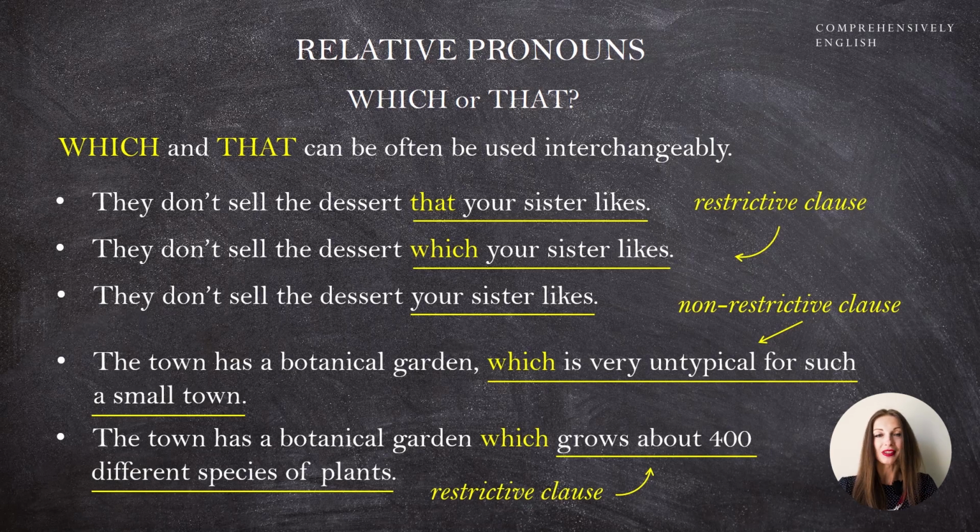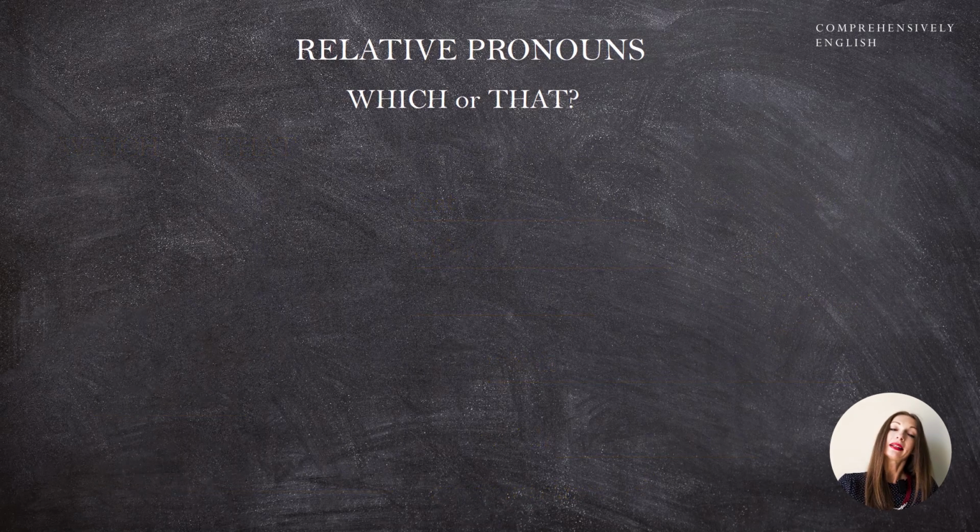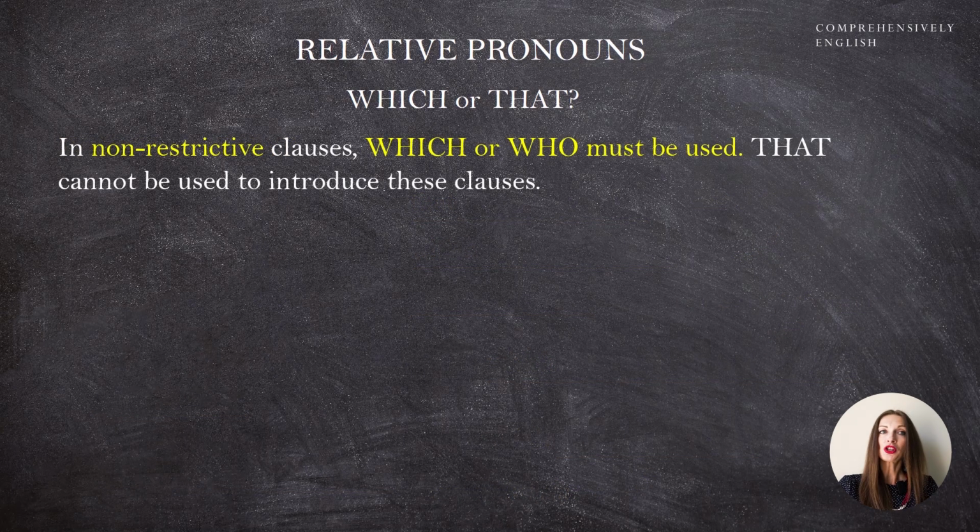And this information is about that word, that noun, yeah? Botanical garden. It is not about the clause in general. It's not an additional piece of information to the main clause, yeah? It is a piece of information that belongs to one of the nouns in this sentence and cannot be separated from it. In non-restrictive clauses, which or who must be used.